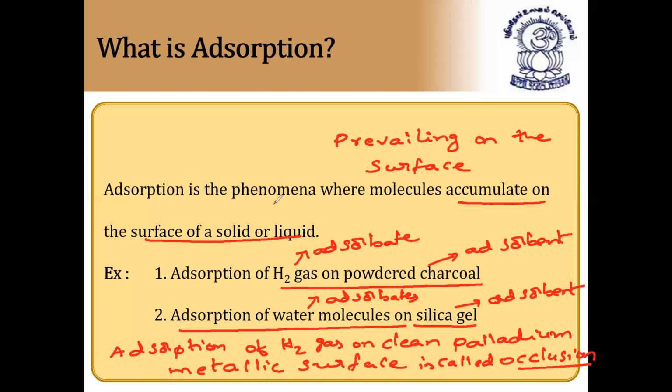Adsorption is a phenomenon where molecules accumulate on the surface of a solid or liquid. Examples: adsorption of hydrogen gas on powdered charcoal. Powdered charcoal is called the adsorbent, the medium on which the gas gets adsorbed. Next, adsorption of water molecules on silica gel. Silica gel is a good adsorbent; it absorbs moisture from air. Adsorption and absorption are both different. So this is called adsorption. I hope it is clear.